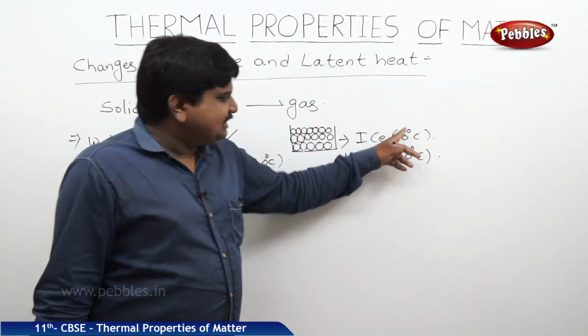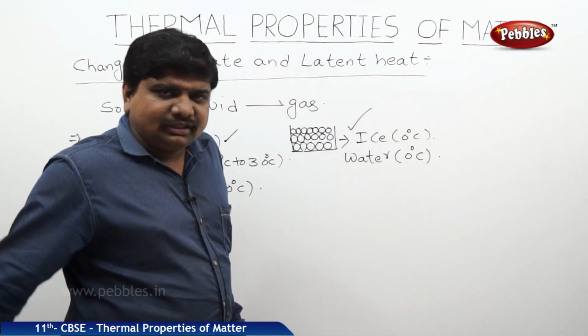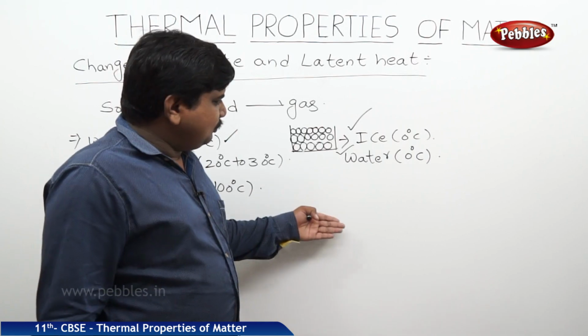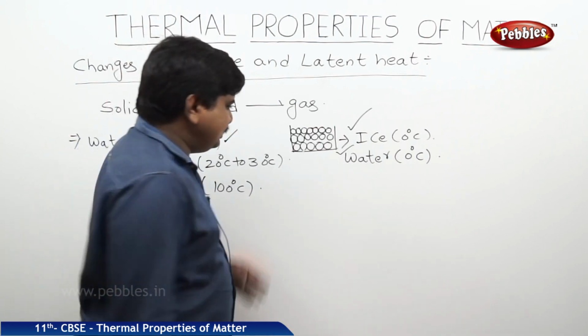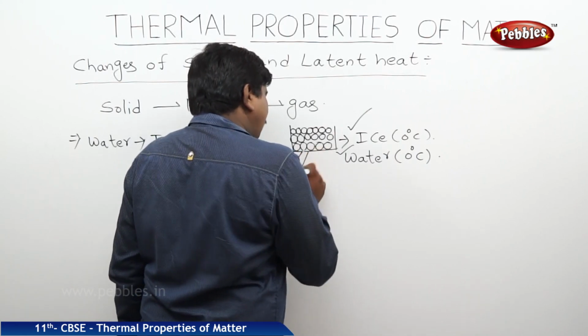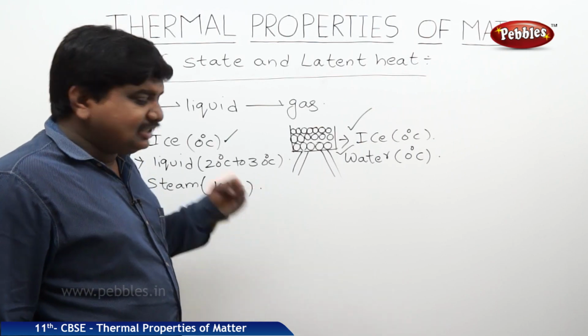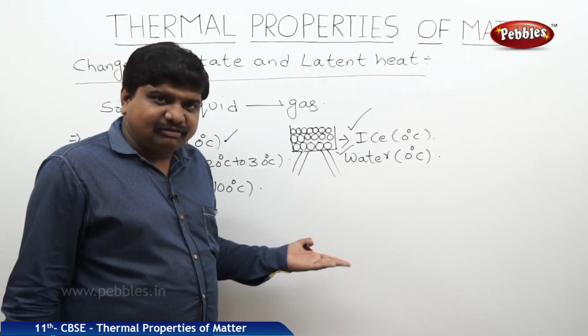So at 0 degrees Celsius, we can expect the solid state of water and at the same time the liquid state of water. Now the heat energy which was continuously applied to the ice cubes will be absorbed by the water changed from ice.